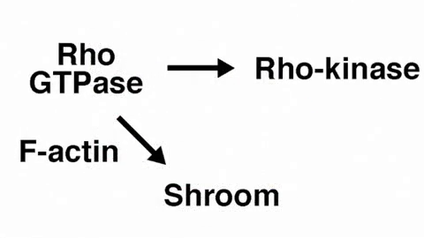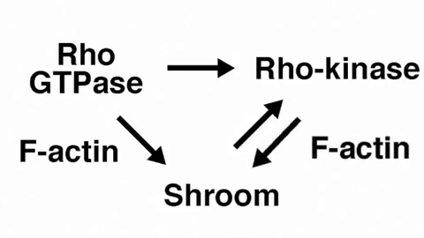So overall, we believe that actin is actually providing an initial cue for Shroom to be recruited to the vertical edges, and this is possibly set up through subtle asymmetry in Rho signaling at vertical edges, with Shroom coming as an amplifying mechanism acting downstream of Rho. Shroom containing a Rho kinase binding domain provides further docking sites for more Rho kinase to be recruited to the vertical edges. Rho kinase, in turn, can promote Shroom's localization to the vertical edges, possibly through its effects on the actin cytoskeleton.